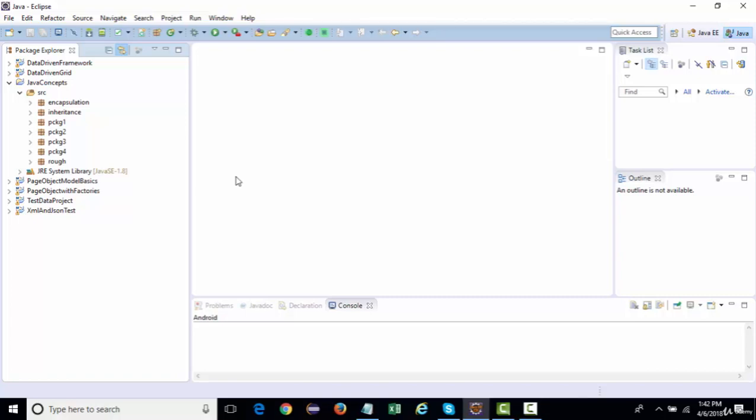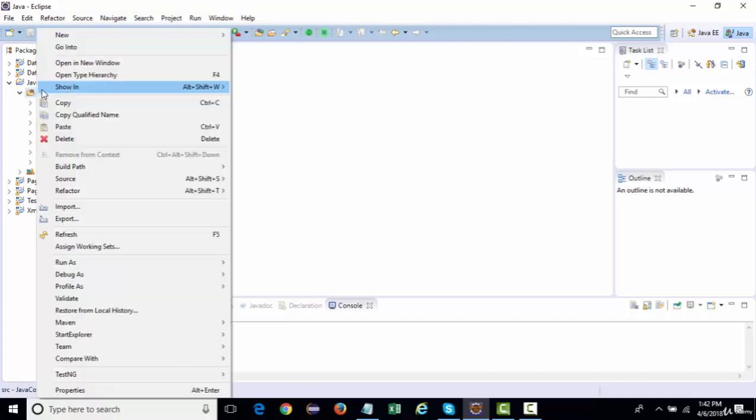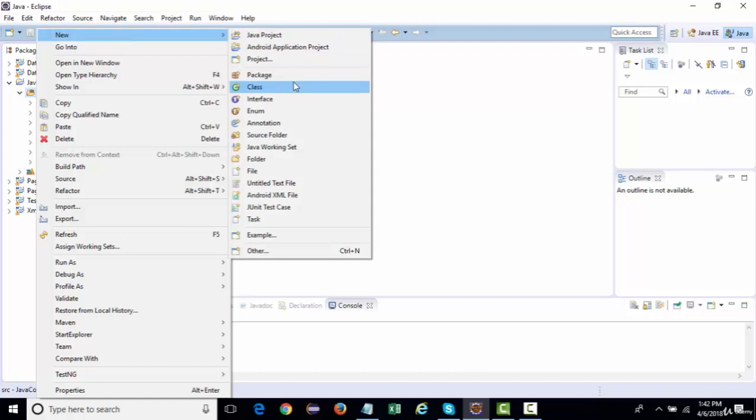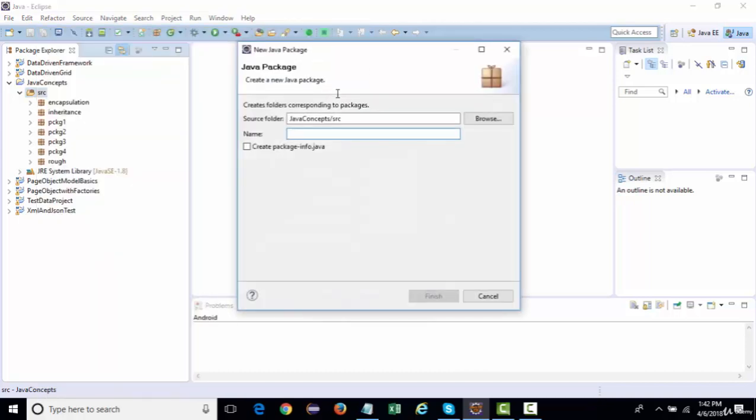Okay, so in the last session, we took a look at inheritance, and now the next important concept in OOPS that we're going to cover is polymorphism. So I'm going to create a new package for polymorphism.